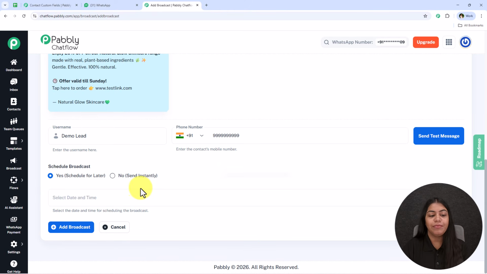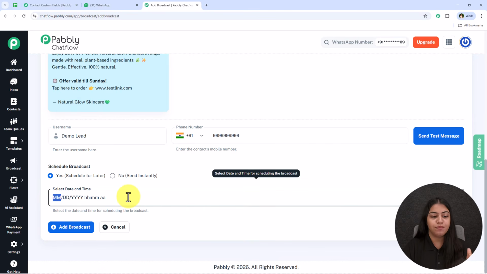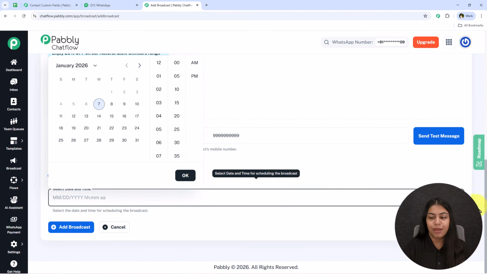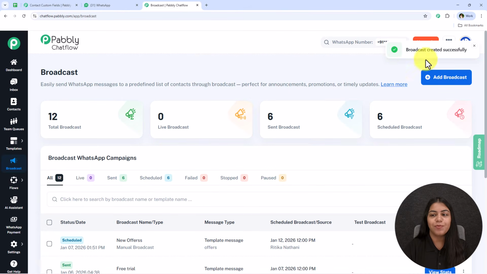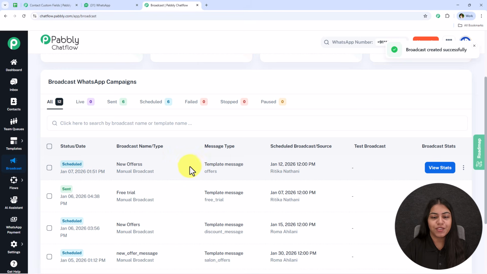You just have to keep in mind the format of the date and time, which is month, date, year, hours, and minutes. So I'm just going to select the date and time. I'm going to go towards this calendar from the right hand of the site, and let's say I'm going to select the date and time of 12th of January 12 p.m. and then click on this add broadcast, and now this broadcast is scheduled for 12th of January 12 p.m. and as you can see over here is the broadcast which is scheduled right now.